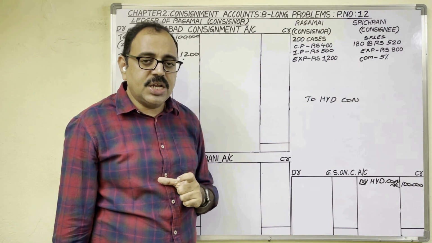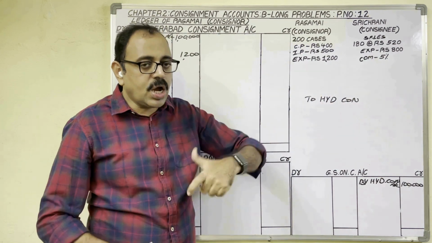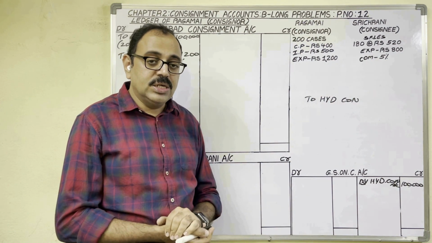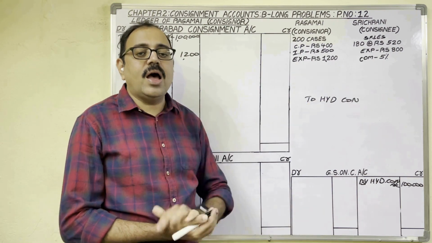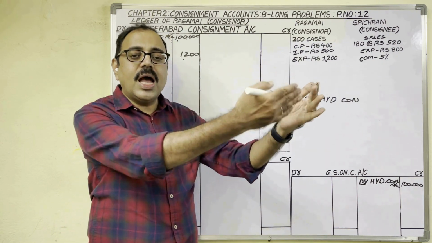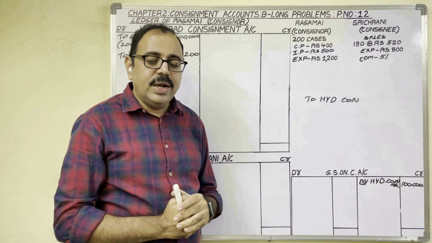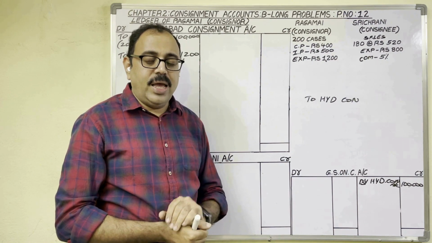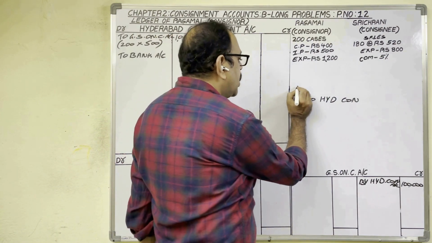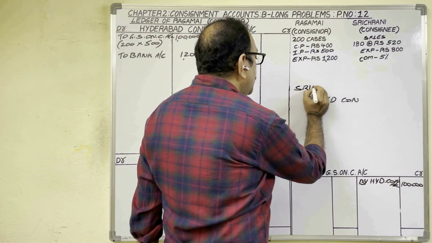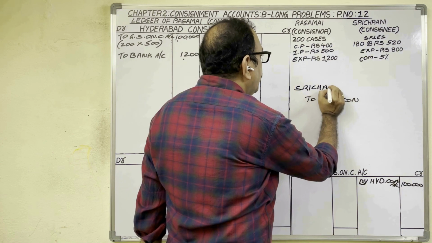So from Sri Charani, that sales amount should come to us. Means, for the sale amount, Sri Charani is becoming a debtor, because she has to pay the amount to us. Debtor means asset. Asset shows a debit balance. Therefore the consignee's account, Sri Charani's account, we should debit.